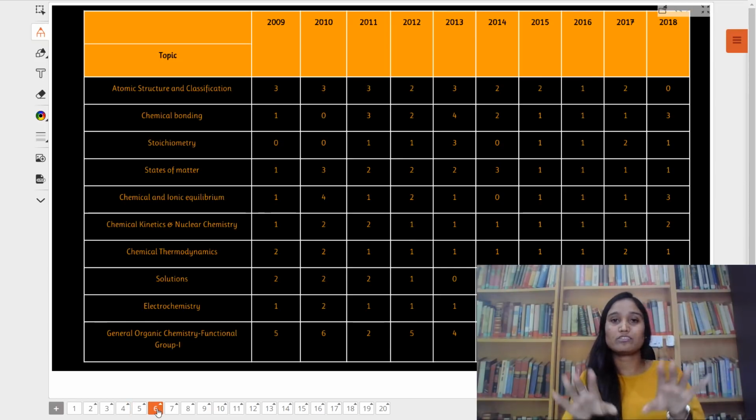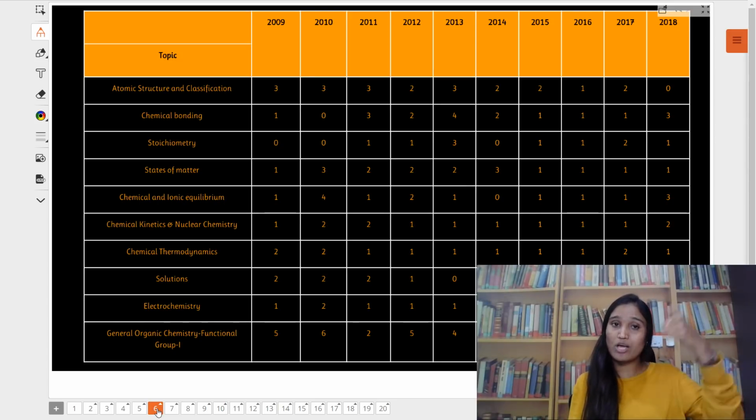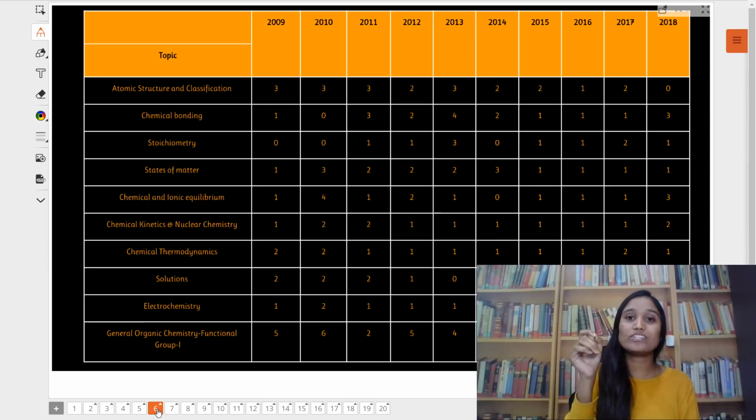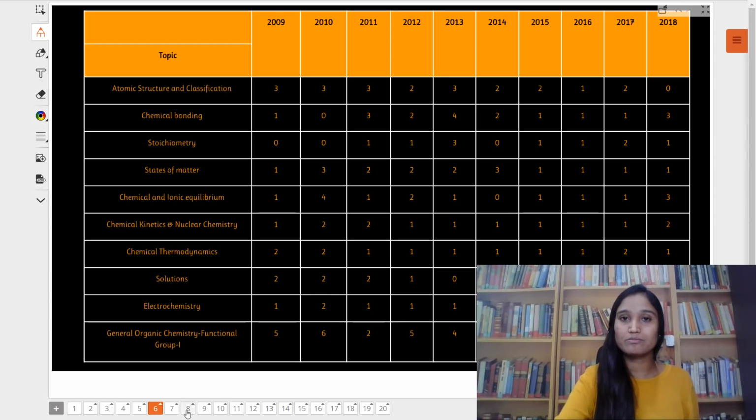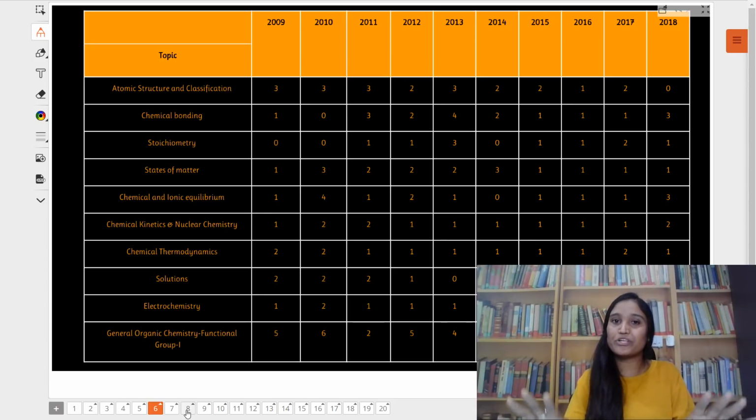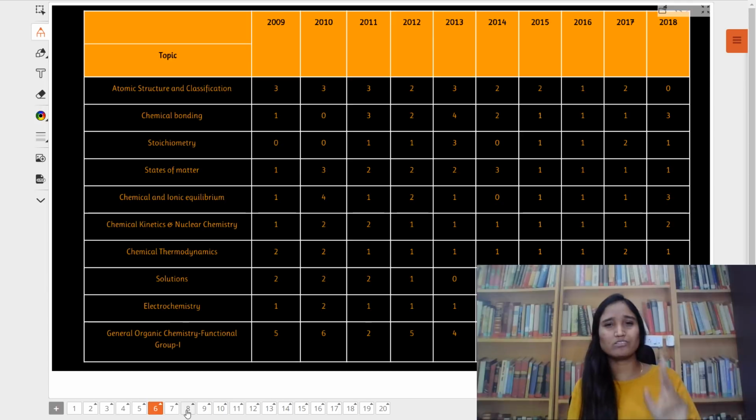Take a look at this table. I have used this in my previous webinar also. This is the research of 2009 to 2018 JEE question papers along with the weightage of each chapter. After observing these tables, I also found a few chapters which constantly appear in your exam. From those chapters, you will have 1 or 2 questions for sure. Those chapters also include inorganic chemistry.